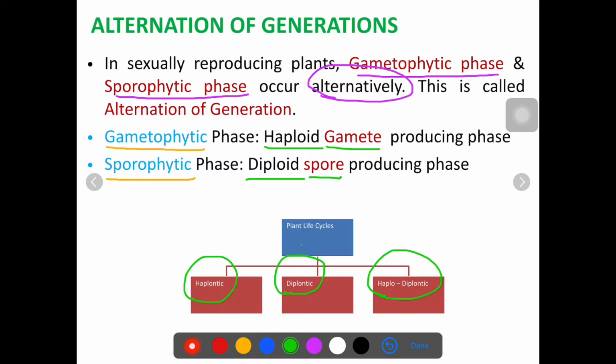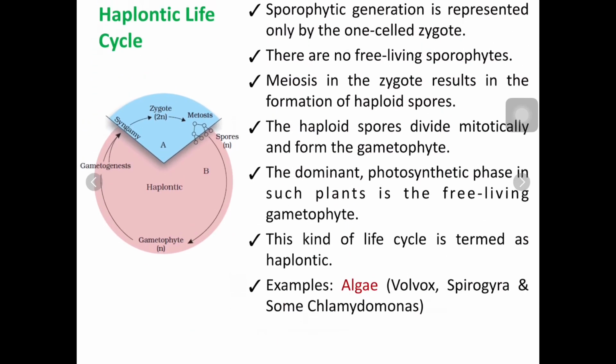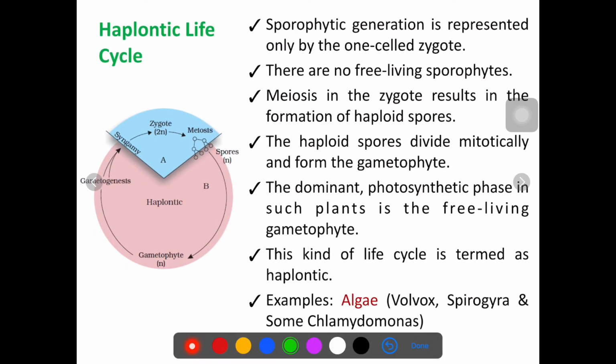Haplontic means here the plant spends the majority of its time in the gametophytic phase. Diplontic means it spends the majority of time in the diploid stage. And when it spends mostly equal time in both stages, it is called the haplodiplontic life cycle. We have to learn each life cycle in detail, so let's discuss each one by one.